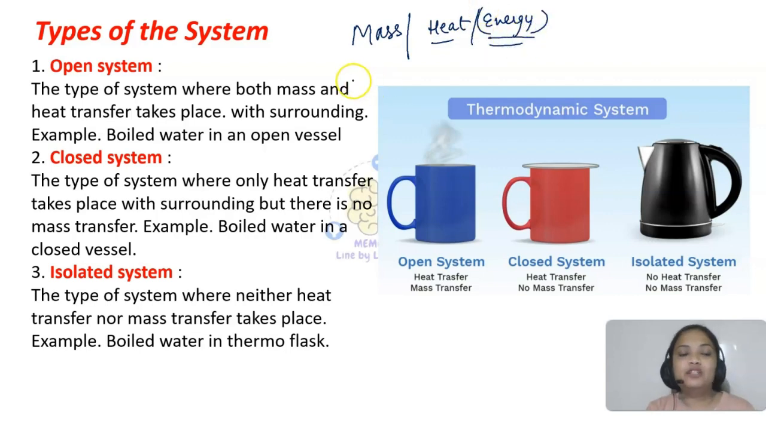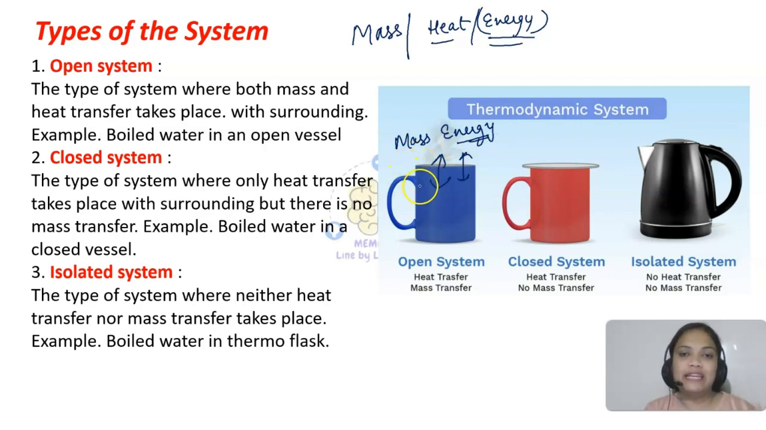So basically students, what happens is the type of system where both mass and heat transfer can take place. See, I told you now that obviously surrounding can interact with the system. So what is happening is that if mass is also getting transferred to the surrounding and energy is also getting transferred to the surrounding, mass also and energy also, or heat you can say. So that is going to be an open system.